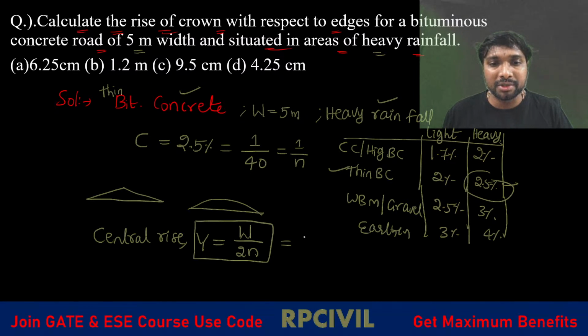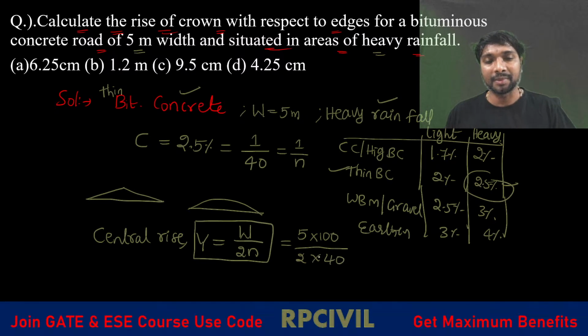We have to substitute. W is 5 meters, but we want everything in centimeters now. Good morning, Ragula. We have to get the values in centimeters. So 5 meters means 5 into 100, that is 500 centimeters, divided by 2 into 40.